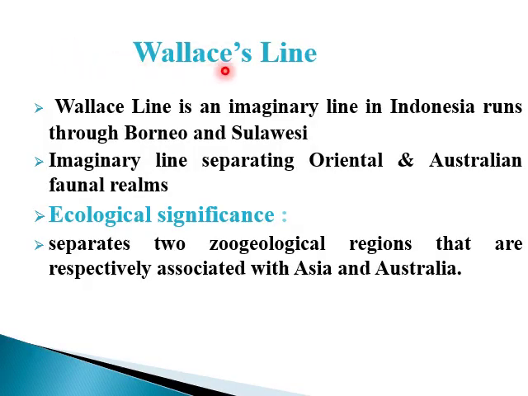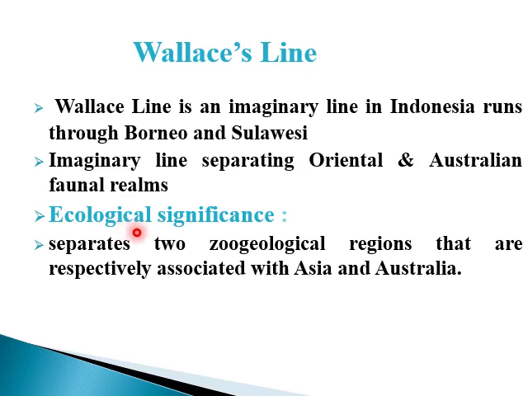We talk about Wallace's line. Wallace was basically a zoogeographic researcher who made imaginary lines between the different areas of different regions. He made an imaginary line in Indonesia that runs through Borneo and Sulawesi. These imaginary lines basically separate the Oriental region and Australian regions.